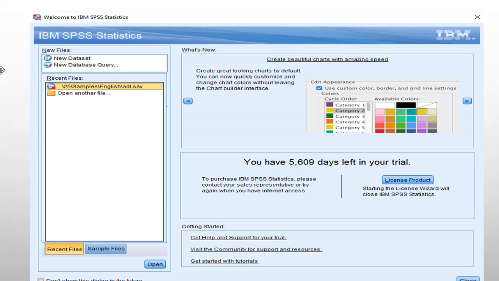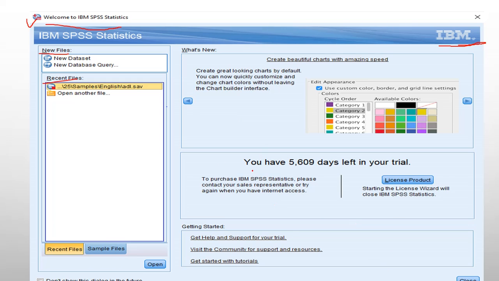This is not the interface of R Studio. When you open SPSS, it will show like this. Welcome to IBM SPSS Statistics. See here, the trademark is IBM. Here you get recent files, and here new files. If you need sample data, you can open sample data sets also.